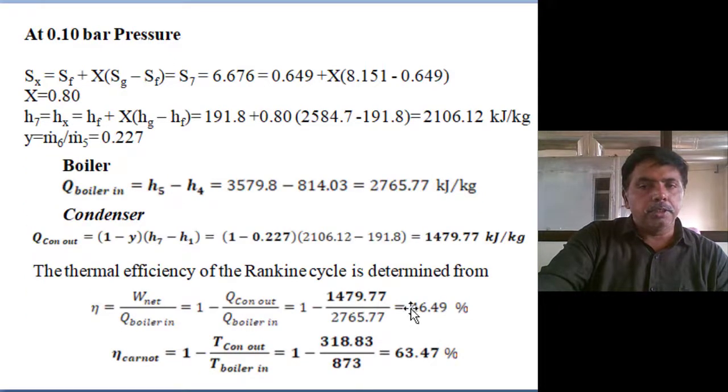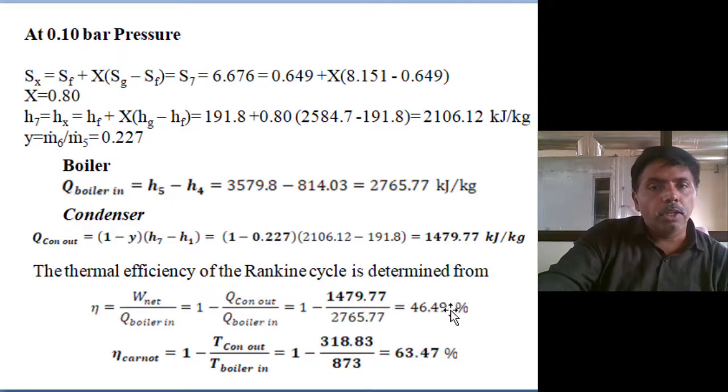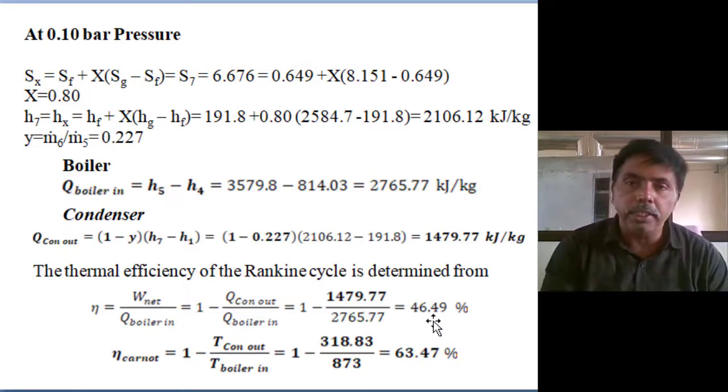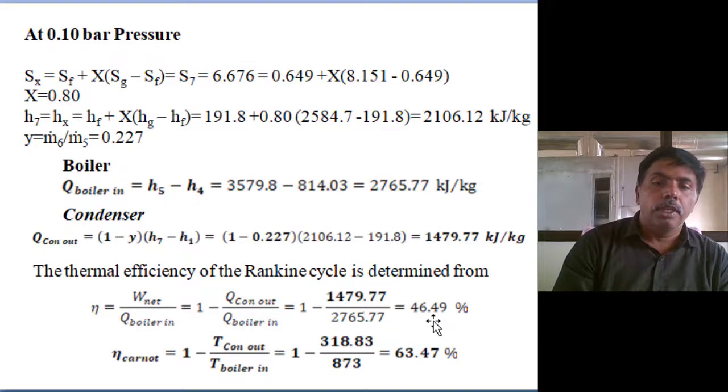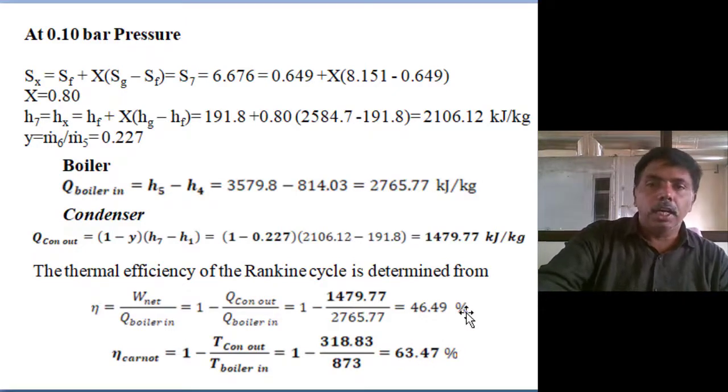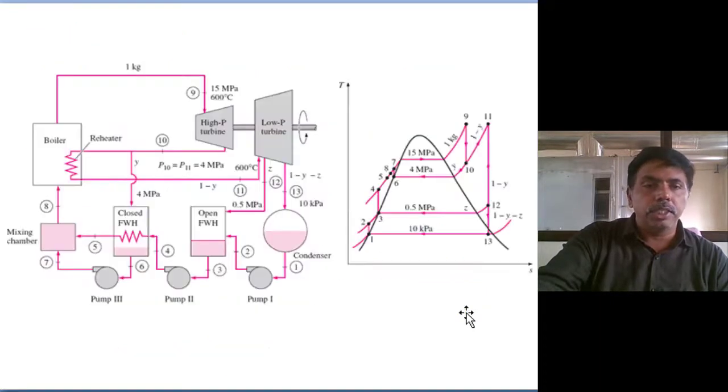By the regeneration process, we are achieving an efficiency of 46.49%. We have not introduced reheating. Only with the regeneration process, we get 46% efficiency. With the same temperature limits, running a Carnot cycle gives an efficiency of 63.4%. So our efficiency is always less than the Carnot cycle efficiency. Why? Because the Carnot cycle is an imaginary cycle. So a real cycle is always less than the Carnot cycle.